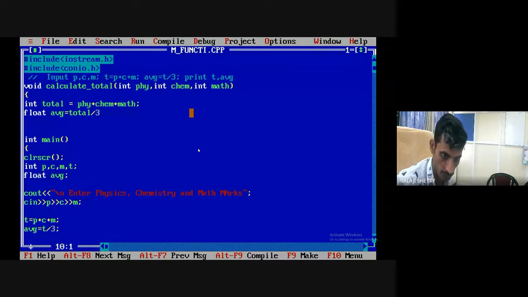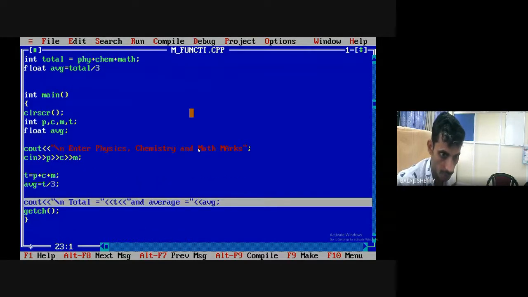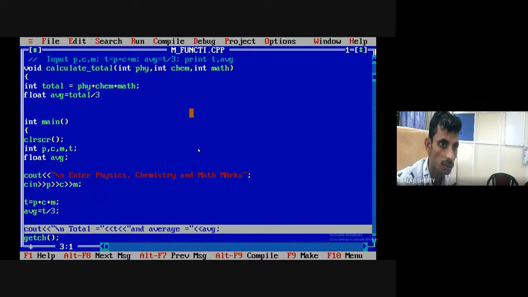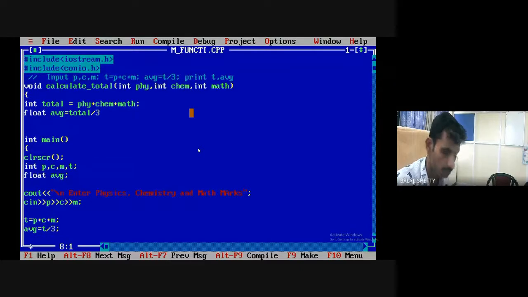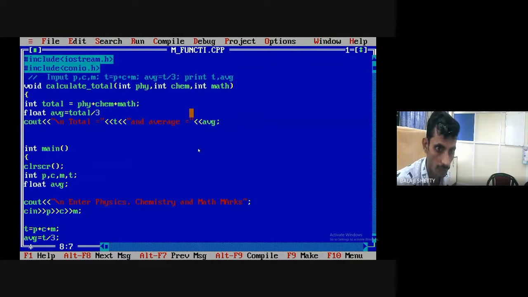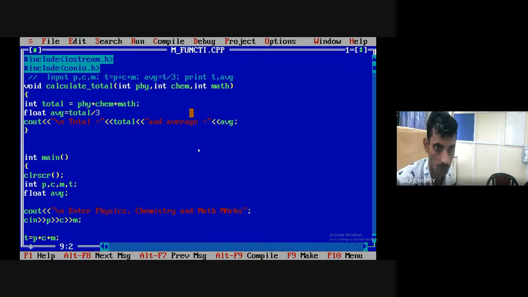Clear? And here, whatever statement is there, I just write the statement here. Total equal to, my variable is total, average equal to avg. Okay, so this is a function which prints total average.